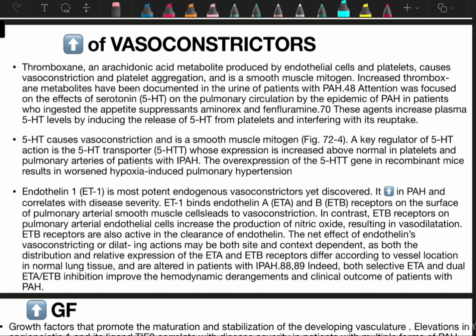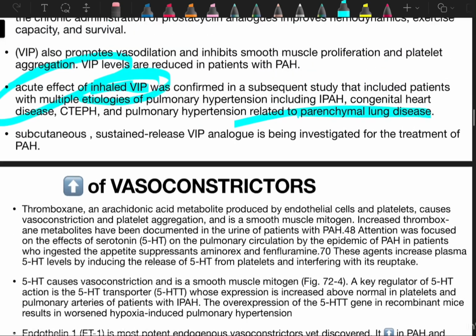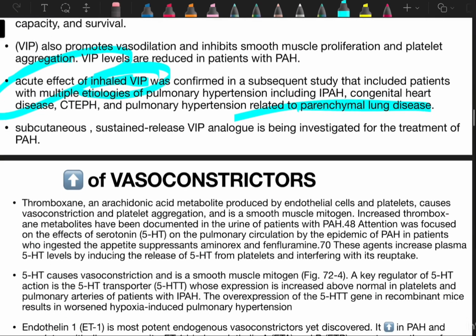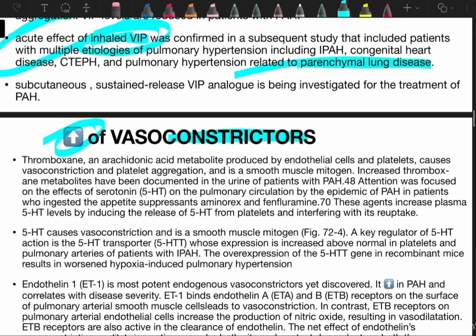Now we'll come to increase of vasoconstrictors. So as we know, decrease of vasoactive substances is there, and there's also increase of vasoconstrictors. In vasoconstrictors, first thing is thromboxane. Thromboxane is an arachidonic acid metabolite which is produced by the endothelial cells and platelets, causes vasoconstriction and platelet aggregation, and is a smooth muscle mitogen. So it increases smooth muscle cells. Increased thromboxane metabolites have been documented in the urine of patients with PH. So the metabolites of thromboxane are there in urine of PH patients because thromboxane is increased.